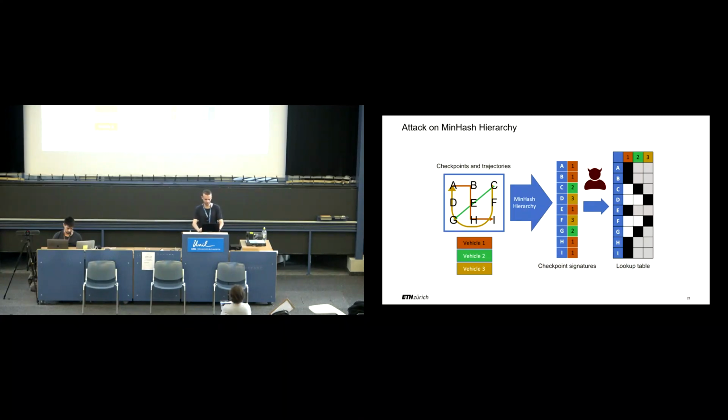If we take checkpoint A, only vehicle 1 and 3 pass by, so the MinHash is then 1. For checkpoint C, only vehicle 2 and 3 pass by, so the MinHash is 2, and so on. We can then construct the lookup table on the right.